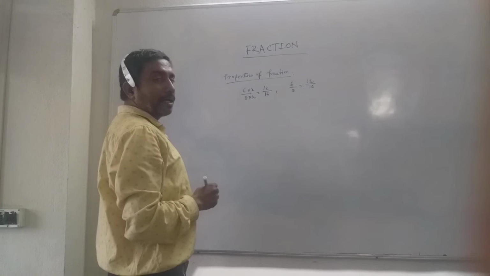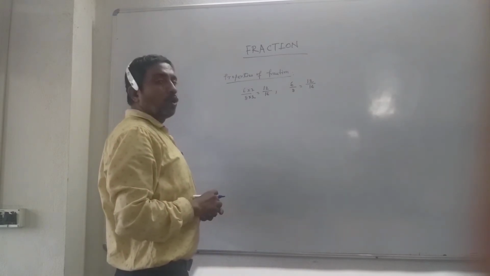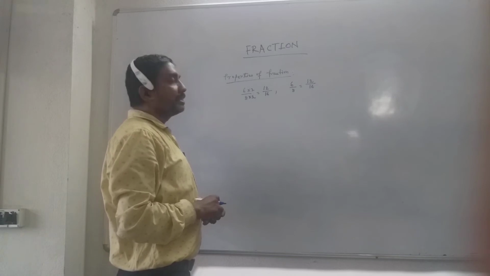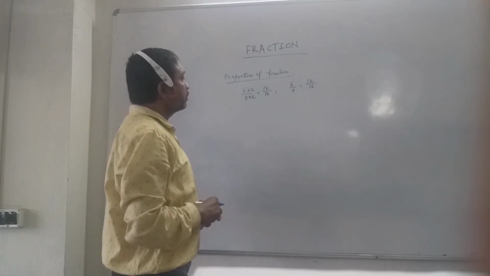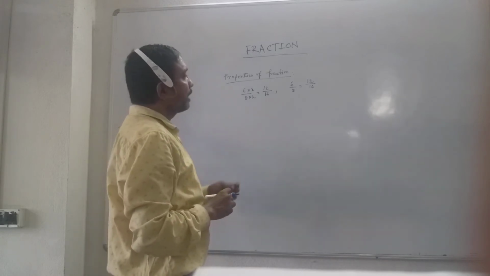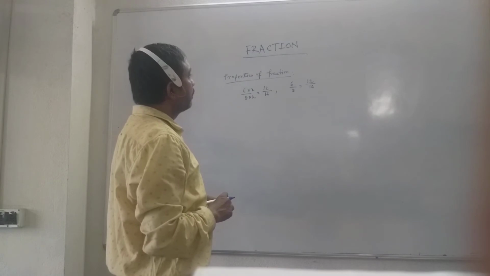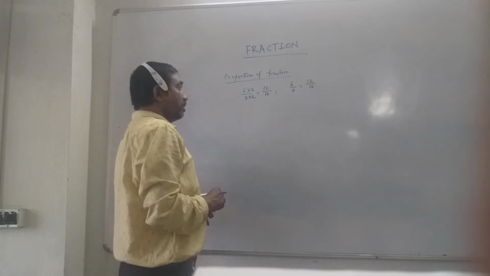Whenever you multiply numerator and denominator by the same number, the value of the fraction does not change. Put this in your mind, it is very important, and this process can be applied in many sums in the fractions chapter. This is the most important thing.